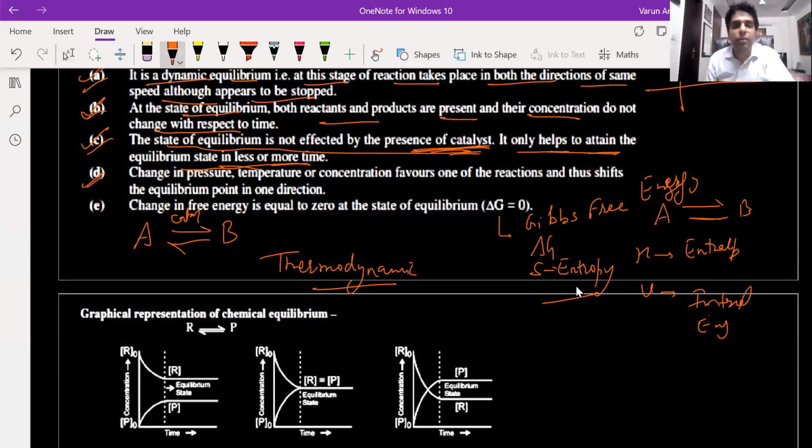Next point, change in pressure, temperature, or concentration favors one of the reactions and thus shifts the equilibrium point in one direction.